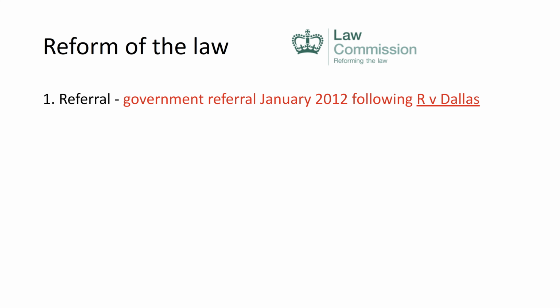And the government were worried about the number of instances happening where jurors were looking up information online and wanted to review the law and see if it needed changing. So it asked the Law Commission to do that.